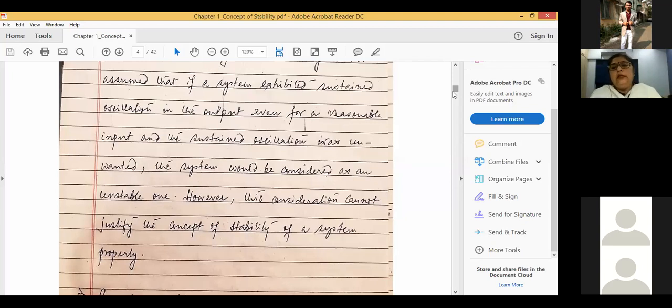So in case of a linear system, if I give a sinusoidal input to the system, then the output of the system will be another sinusoid. That means undamped oscillation having a different amplitude and different phase. The frequency will remain same. So if the input is not sinusoid, in that particular case, in earlier days, it was conceived that,